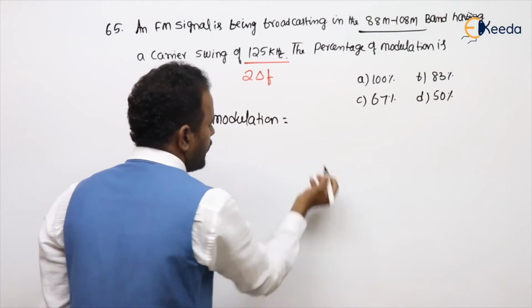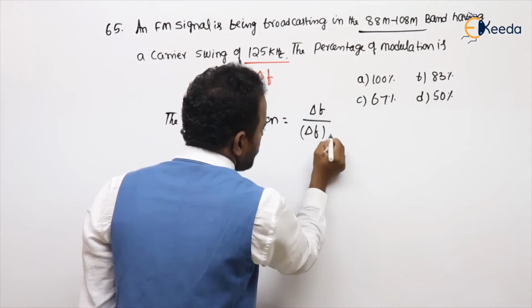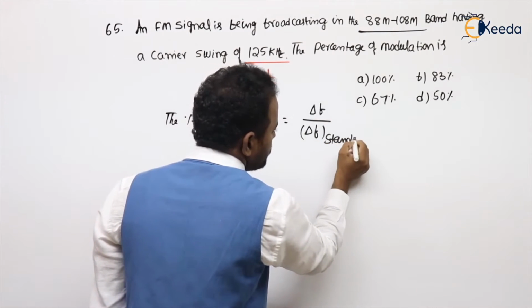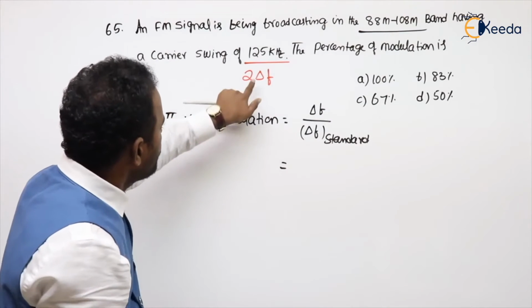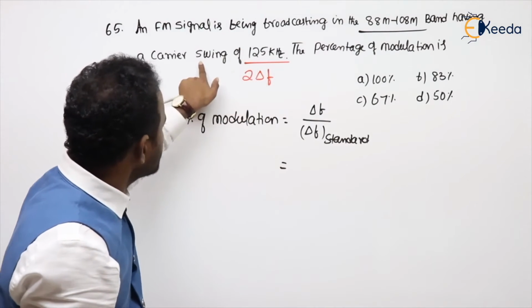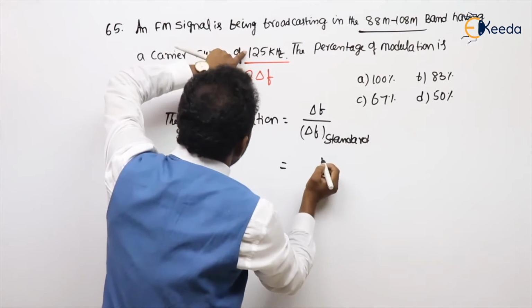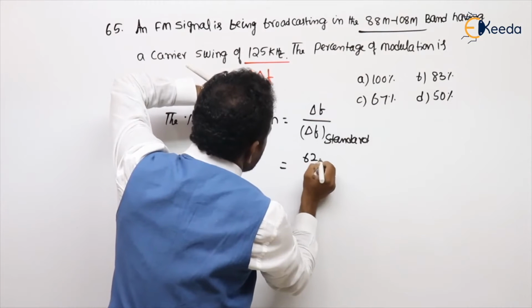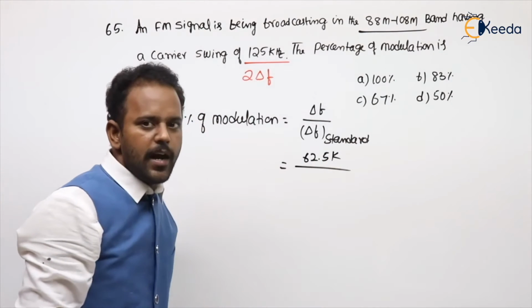It is a slightly different formula: delta F by delta F standard value. What is the delta F here? If you see, this is carrier swing, meaning 2 delta F. What is the 2 delta F, sir? 125. Delta F is 62.5K. What is delta F standard value?